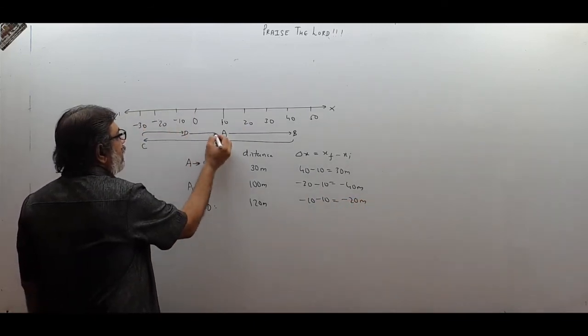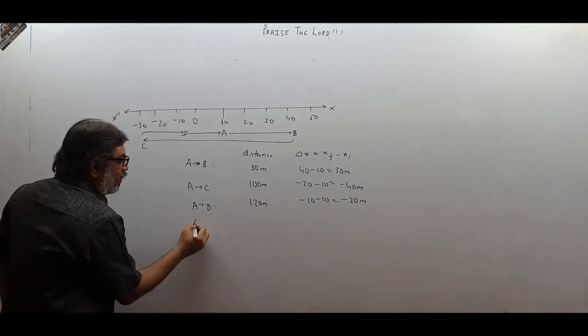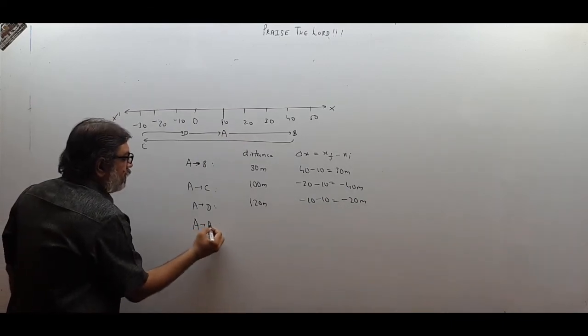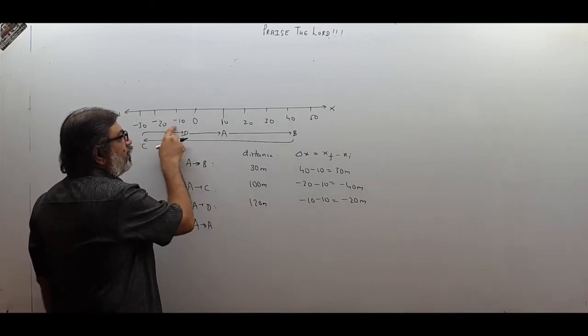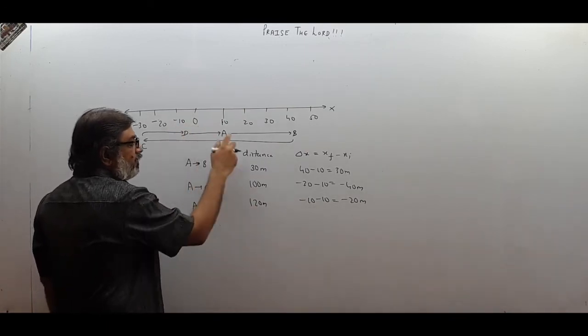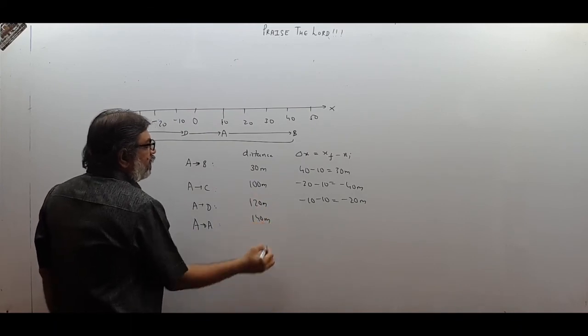And supposing the body finally comes back over here. So if I talk of A to A, so what is the distance? Up to here it was 120 already. So 120 plus 10, 130, 140. So distance covered is 140.